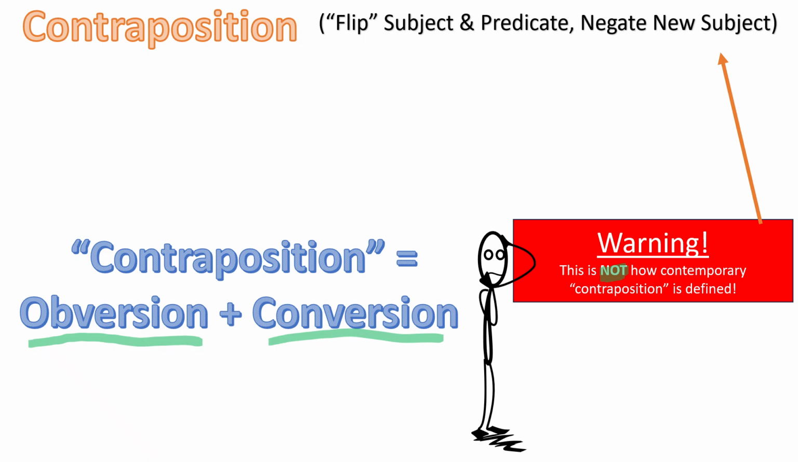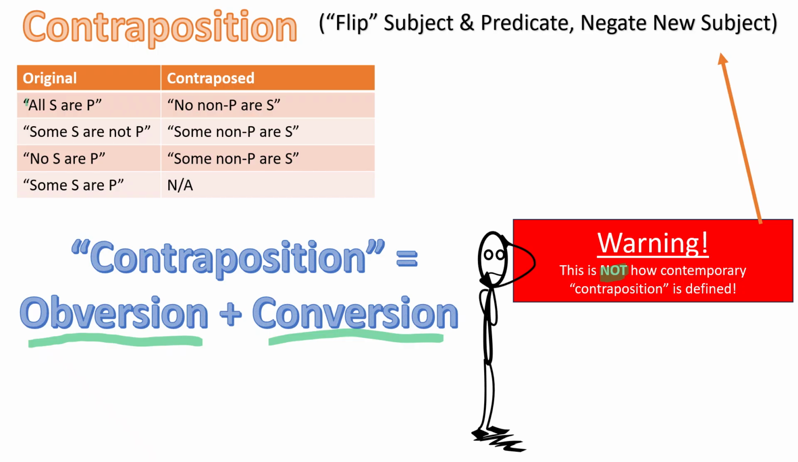Essentially, we're going to flip the subject and the predicate, and then the new subject is going to be negated. For instance, consider the universal affirmative proposition, all S are P. Well, that will contrapose as no non-P are S. So notice that the subject and predicate terms are flipped, and also the new subject is negated. So we have that non-P. For example, all doctors are educated. That would contrapose as no uneducated people are doctors. That makes sense.